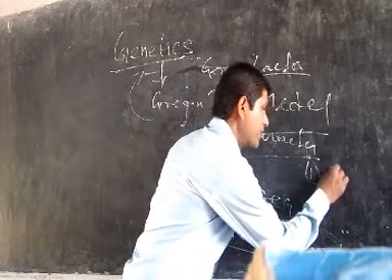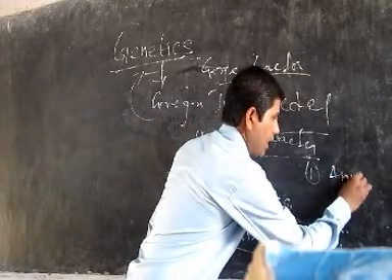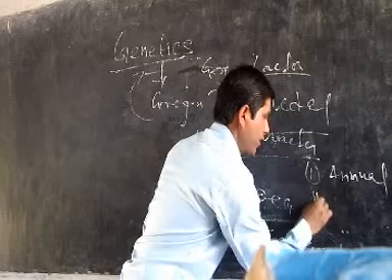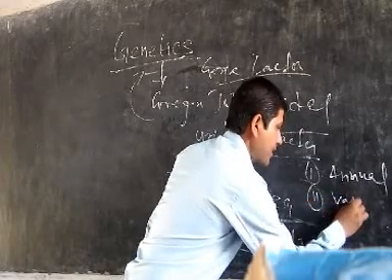First one, it is annual. Second one, various characters are seen.